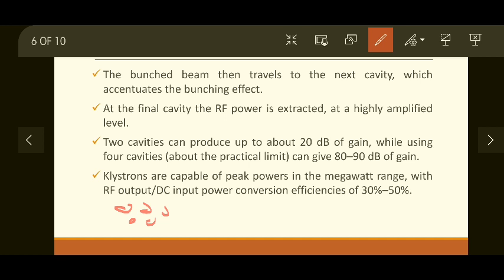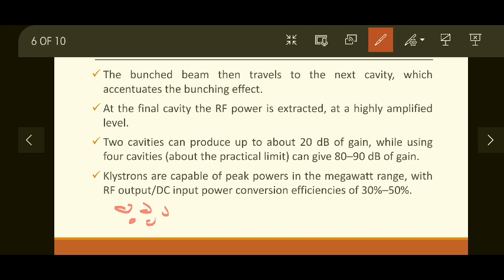If it is the only other cavity, then that will be the output cavity, but if there are more than two cavities, then there will be several other cavities after this particular cavity. After the bunched beam comes out of the first cavity, it travels to the next cavity, which accentuates the bunching effect. That means bunching becomes an even more comprehensive process as we go along the further cavities.